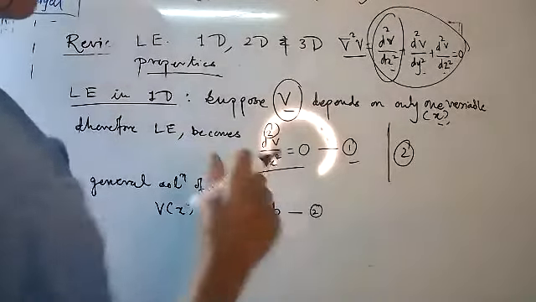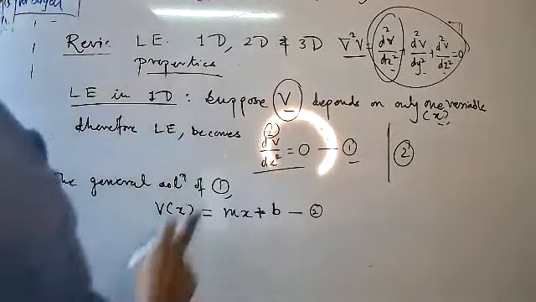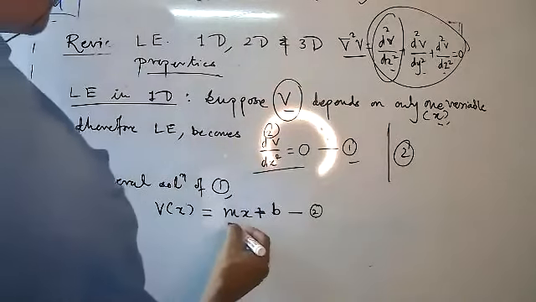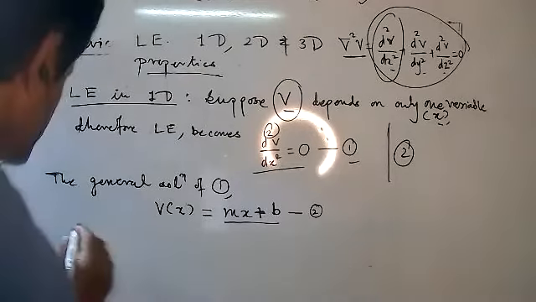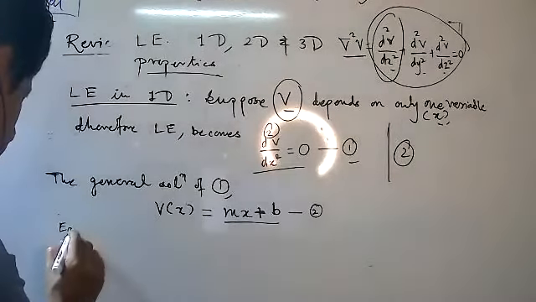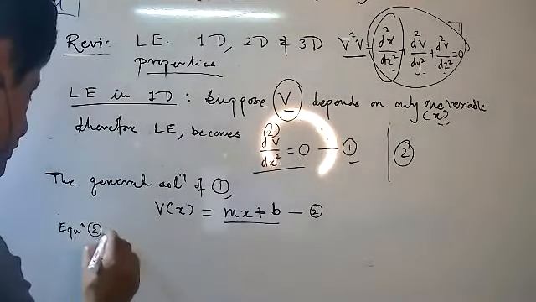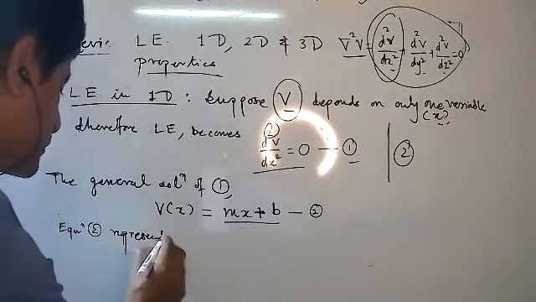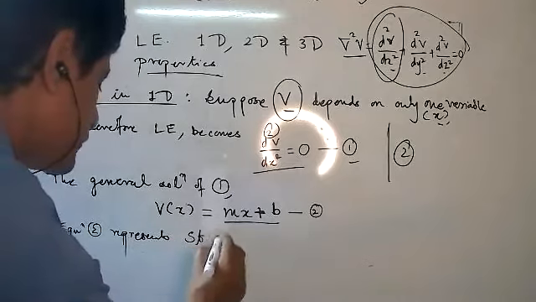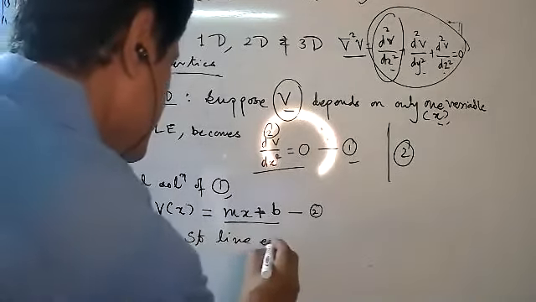One dimension means take only one axis. The solution of equation 1 is equation 2, which represents the general solution of equation 1, and it is the straight line equation.